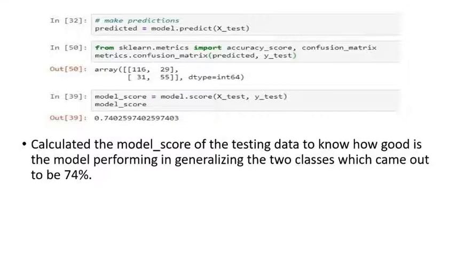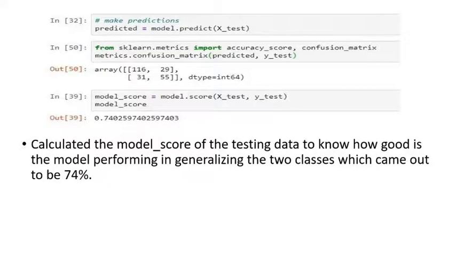The imported accuracy score and confusion matrix come from sklearn metrics. We printed the confusion matrix between predicted and actual to tell us the actual performance of the model. The actual performance of the model came out to be 74%.